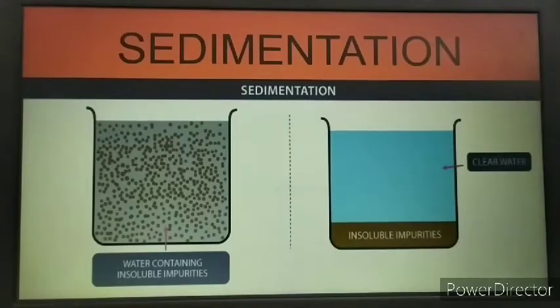So what is sedimentation? Well, it is the settling down of the insoluble heavy solid particles in the mixture. Where do they get settled? The heavier particles settle down at the bottom of the container.